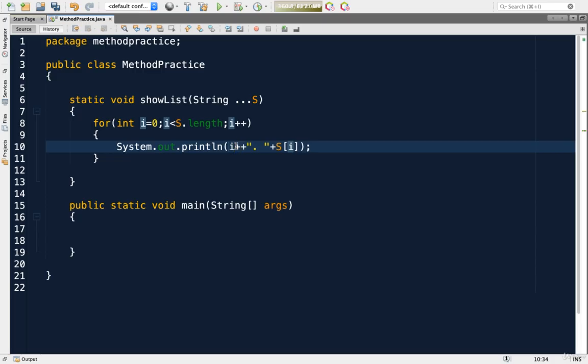So better give it as i plus 1, because i is starting from 0 onwards. So let it start from 1. While displaying, I will show 1, then the first name, then 2, second name.